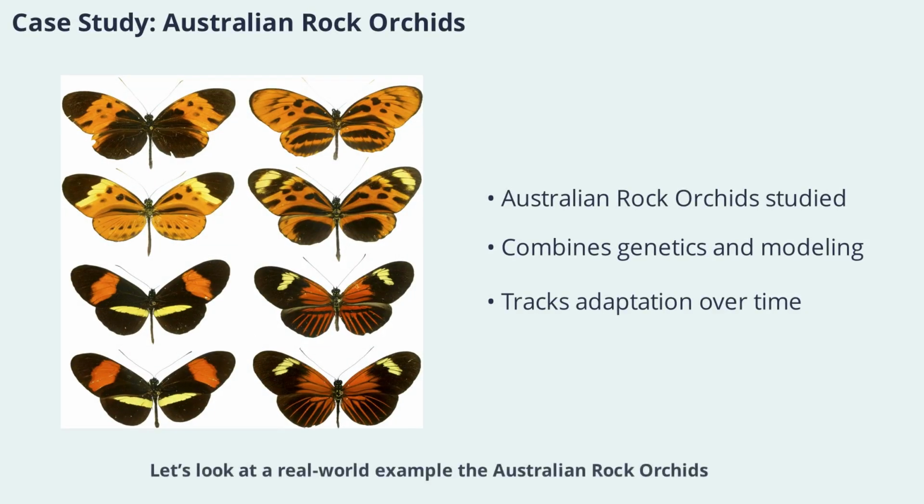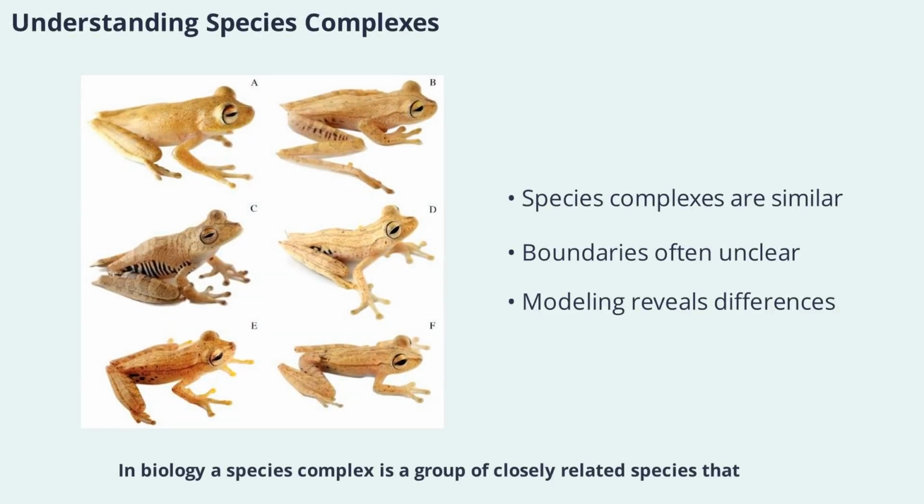Let's look at a real-world example, the Australian rock orchids or Dendrobium speciosum complex. Researchers used ecological niche modeling to study how these orchids have evolved and adapted to past and future climates. By combining genetic analyses with niche modeling, they gained insights into the evolutionary history and potential future of these fascinating plants.